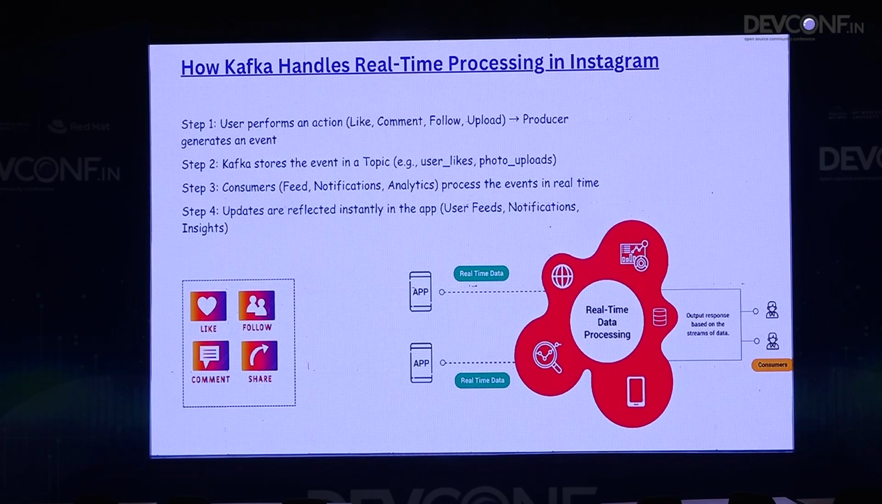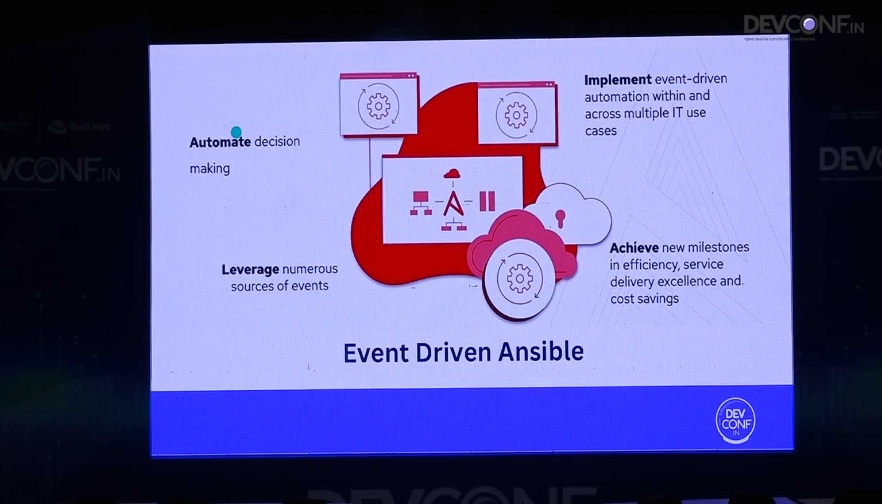If I am liking the post, the person who has uploaded the picture is getting a push notification that this person has liked my picture, or I got 700 likes or this many shares and views. So all this happens in real time. So this is how Kafka is handling this, and this is how the processing has been done.